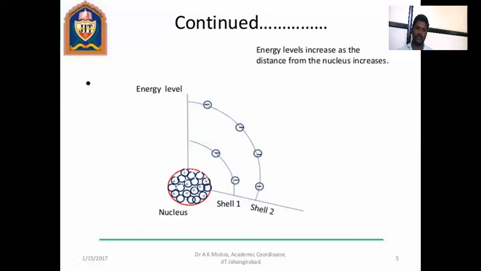Then the next one is the energy level. This is the nucleus, this is the first shell, second shell. The energy of the first shell is low as compared to the energy of the outer shells, second shell, third shell. That is the energy level diagram of the atom.